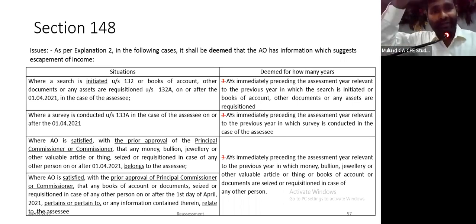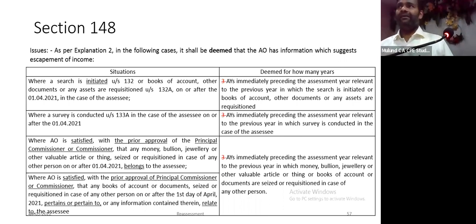Last, where the AO is satisfied with the prior approval of the principal commissioner or commissioner that any books of accounts or documents seized or requisitioned in case of any person pertain to, or any information contained therein relates to the assessee. ये एक controversy which is ongoing right now. Section 153C has also been amended. पहले क्या था? Any books of accounts, documents or evidences found belonging to the assessee, 153C can be invoked.